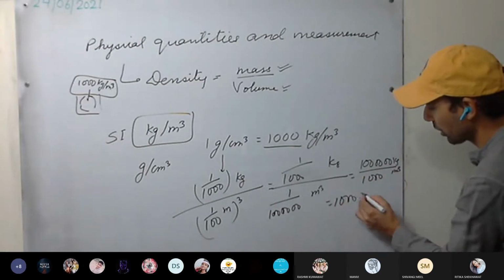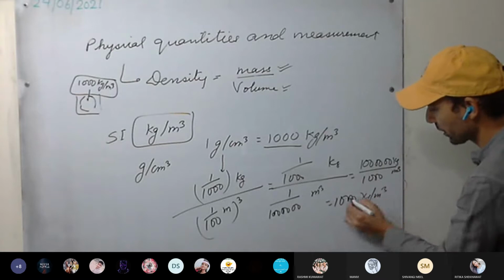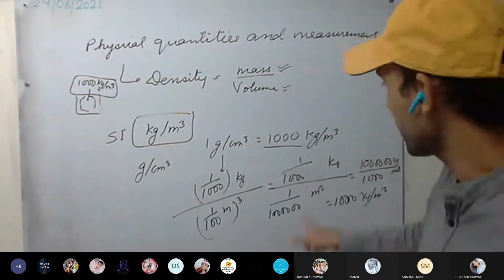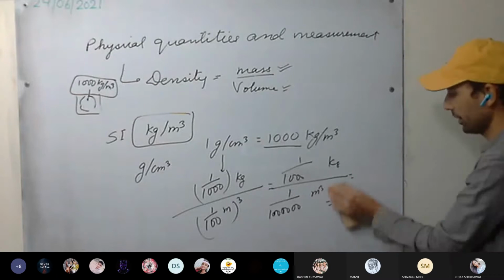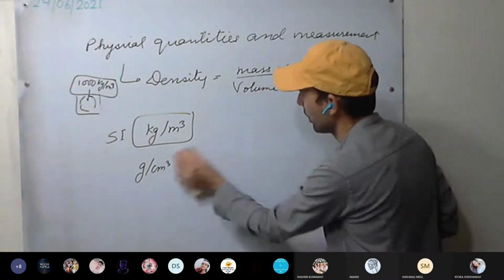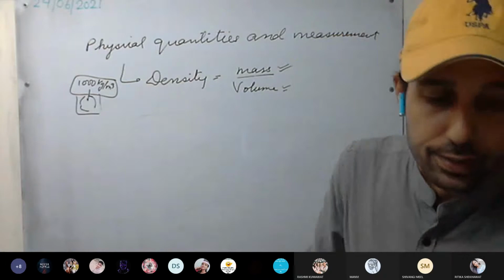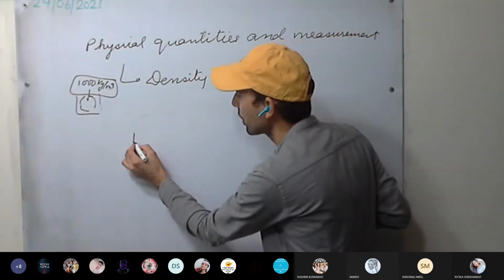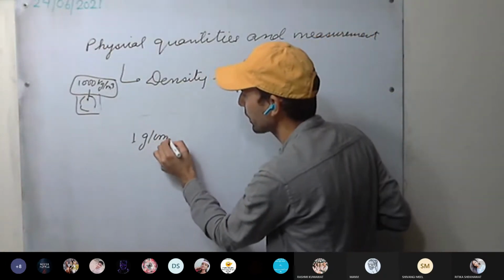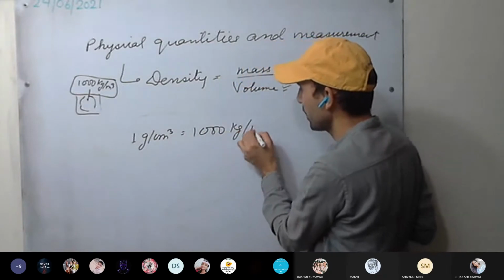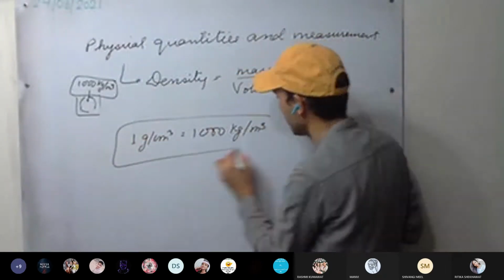It will be how much? 1000 kg per meter cube. This we already calculated last time. This is clear, how it is related. So the relation we must remember is: 1 gram per centimeter cube is equal to 1000 kg per meter cube.